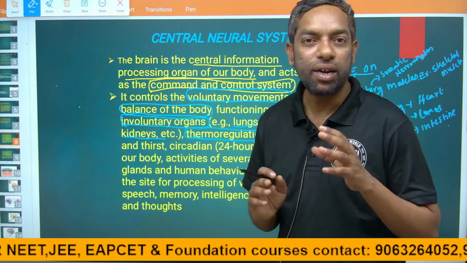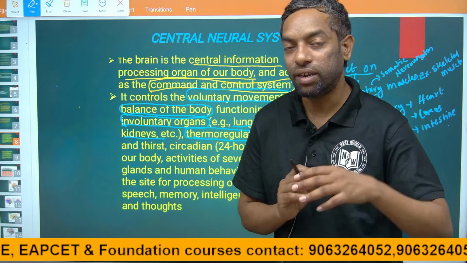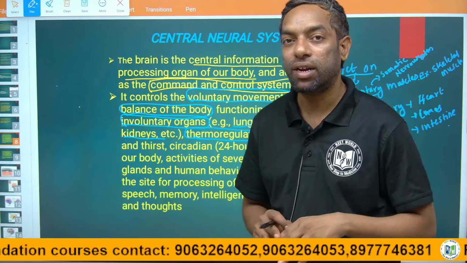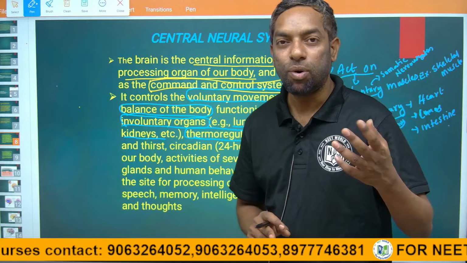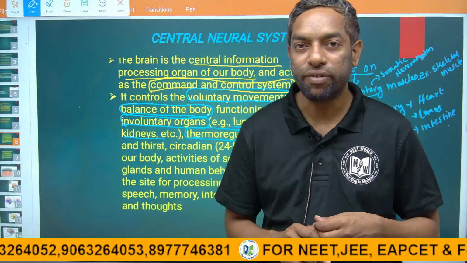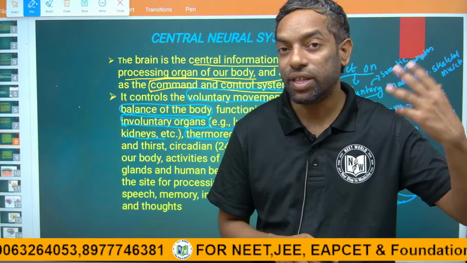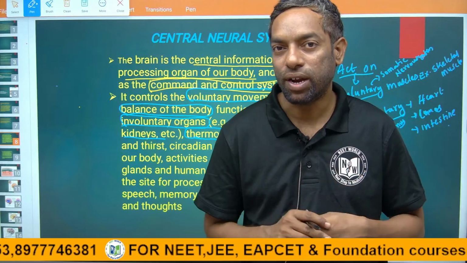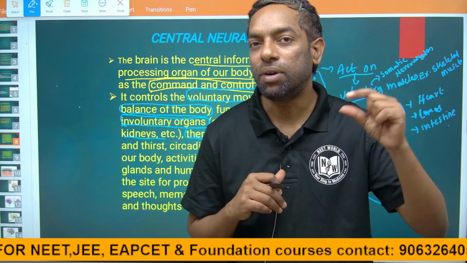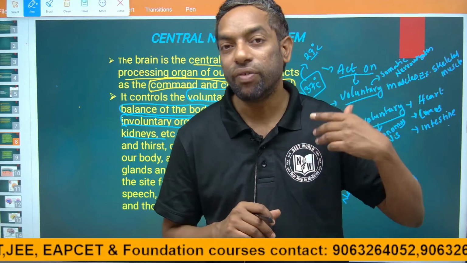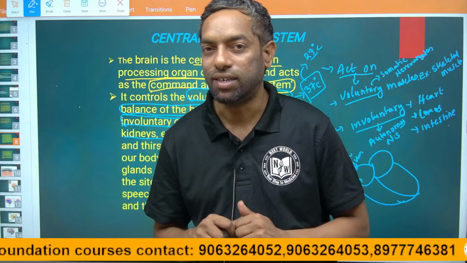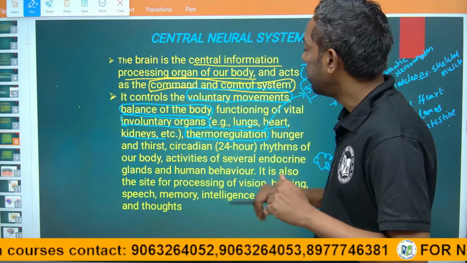In a tropical country the average room temperature is 27 degrees. If you go to a temperate, subtropical or polar region, the environment is different. There is a minus temperature in the polar region. Even so, our body regulates the optimum 37 degrees centigrade, and the body temperature remains constant. That is why the brain is the most important organ.